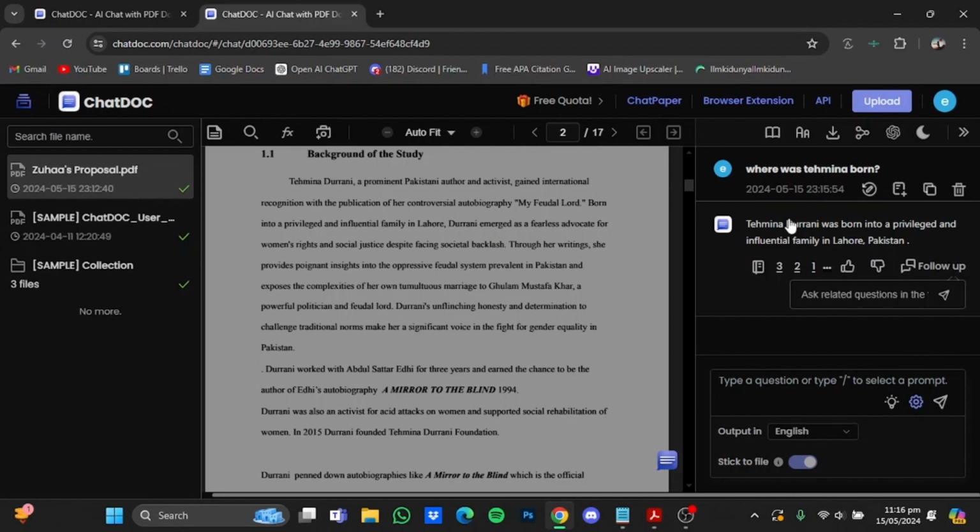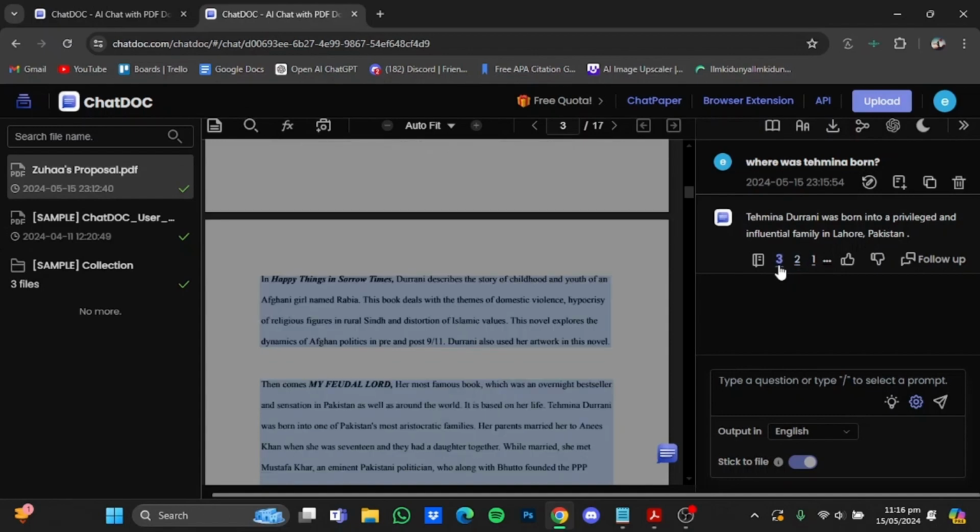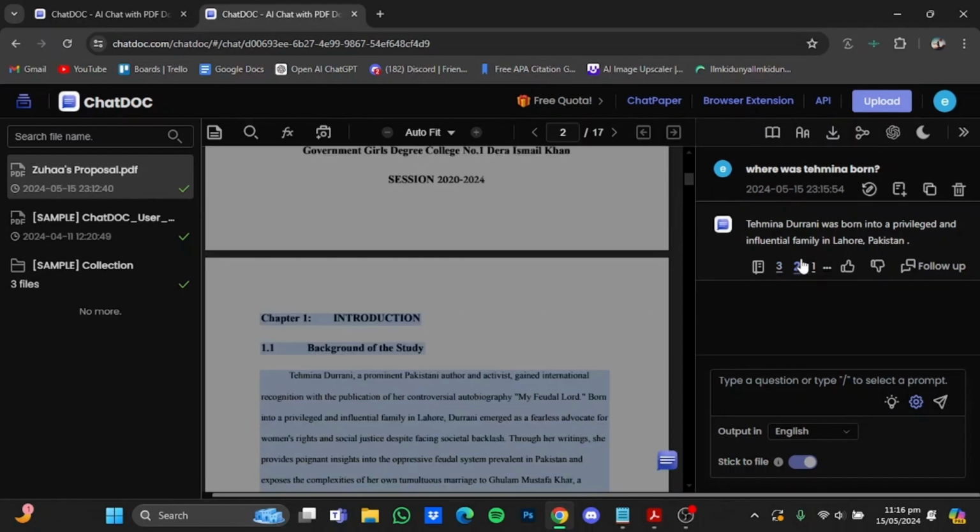So here is its answer. Tahmina Durrani was born into a privileged and influential family in Lahore, Pakistan. Here it shows the pages from where it took the information from. For example, if I click this third page, it took the information from these two paragraphs right here, her most famous book, which was an overnight bestseller in Pakistan. And if I click on the second page right here, it says Tahmina Durrani was born into a privileged and influential family in Lahore, Pakistan. So it took the information from there and gave me the answer.